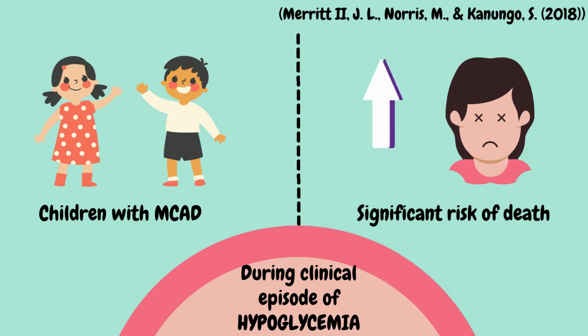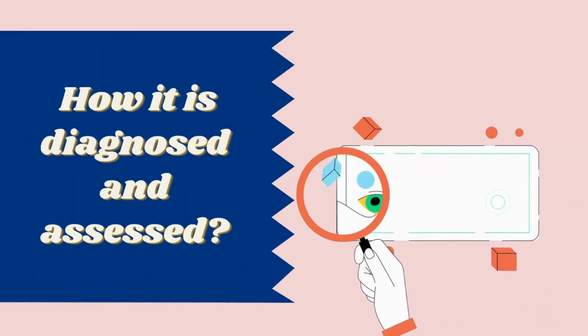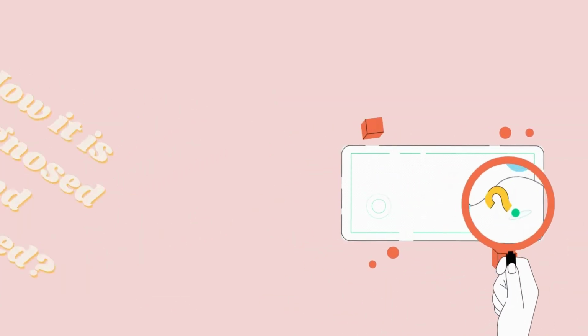FAODs also can cause recurrent episodes of hypoglycemia. Clinical findings may include lethargy, hypertonia, failure to thrive, persistent vomiting, hepatomegaly, rhabdomyolysis, and Reye syndrome-like episodes. How are FAODs being diagnosed and assessed?